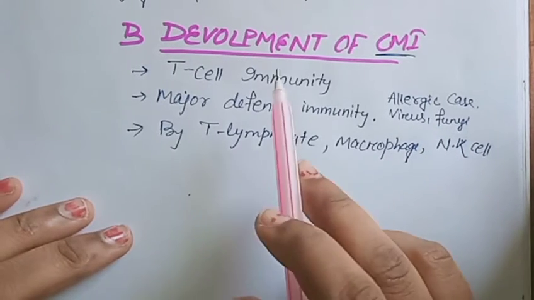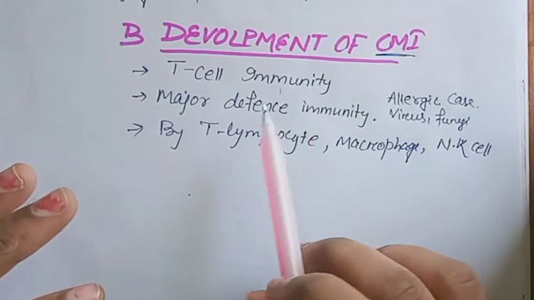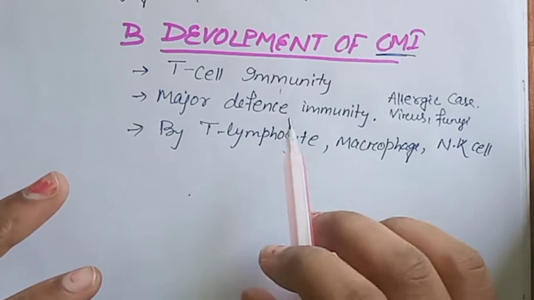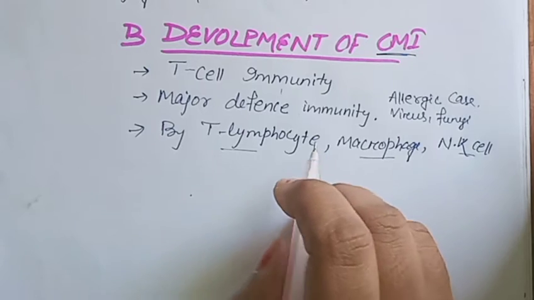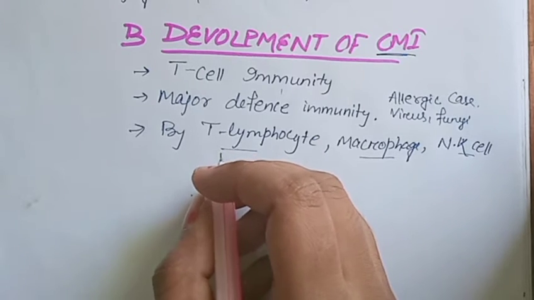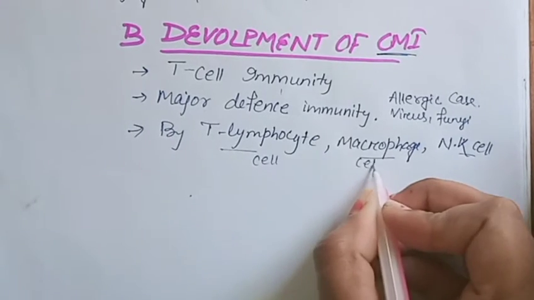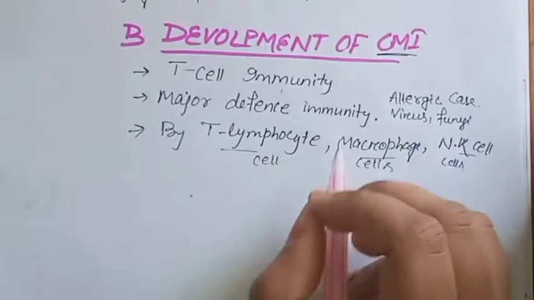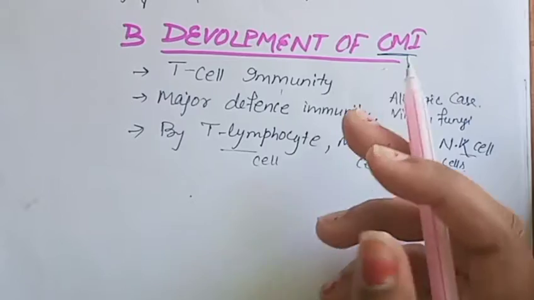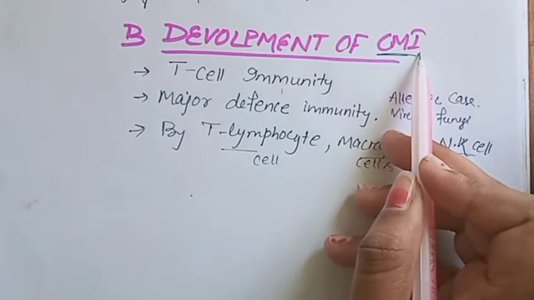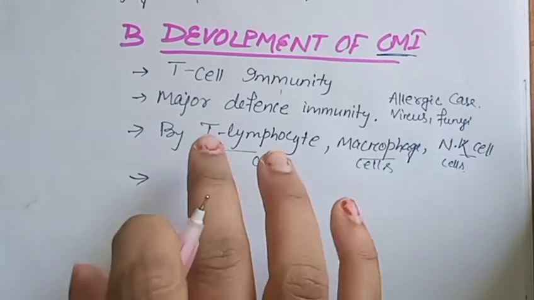Then, who are the heroes? Meaning, what are the cells involved in this type of immunity? The T lymphocyte, macrophage, NK cell, and others. These are the cells mainly responsible for this immunity, so another name for it is cell mediated immunity, and these are the main things.